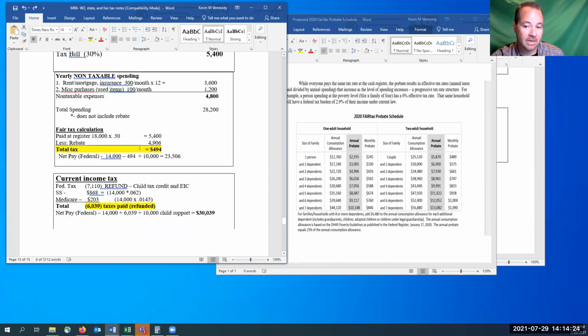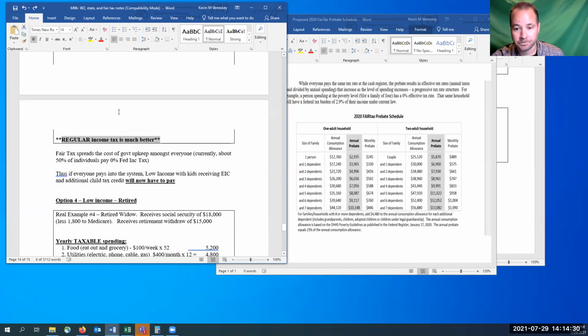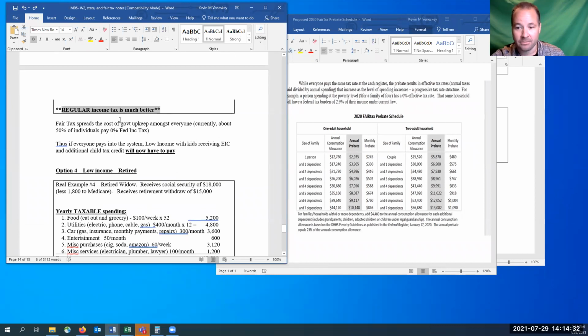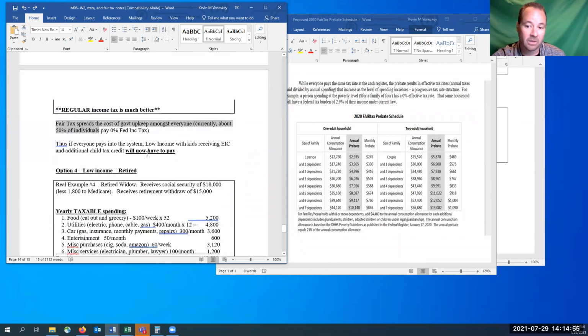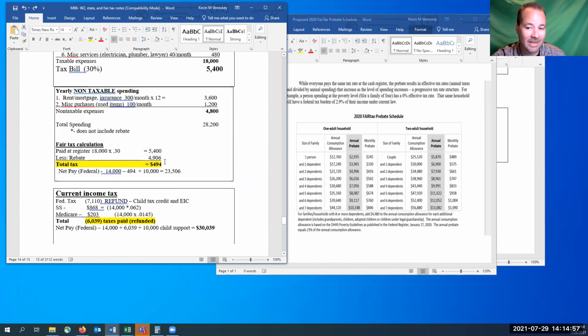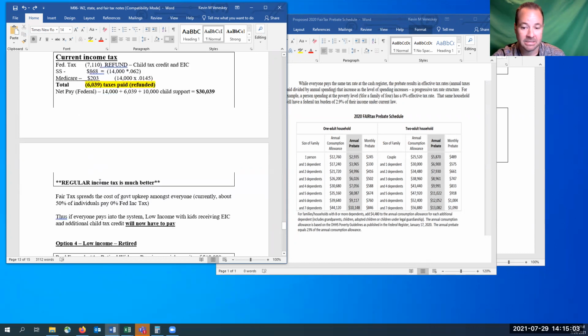Somebody's going to take a hit. And in this case, it was this individual with 2 kids, a single parent. So it was not better in that situation. So as you can see here, this is the kind of the recap of what I just said. Basically, the fair tax spreads the cost of the government among everybody instead of only 50% of the people paying in, because this single parent didn't pay anything and actually got money back. So it's like a negative tax. So some people will have to begin to pay, even though it's not that much. It's only $494. But compared to getting all of this, it may seem it.